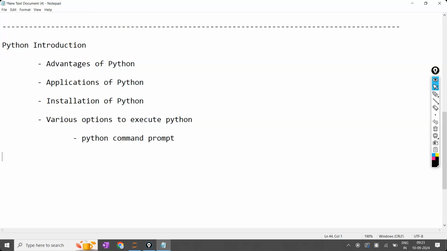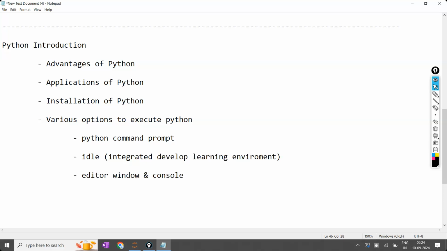The second one we are going to use is IDLE, where IDLE means integrated development and learning environment. Using IDLE, we have also seen how to select a new file and how to execute by using the editor window and console window.